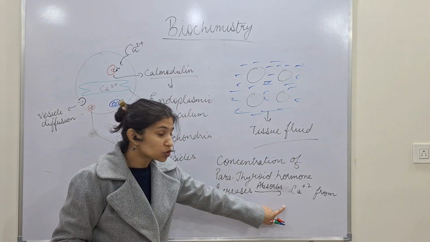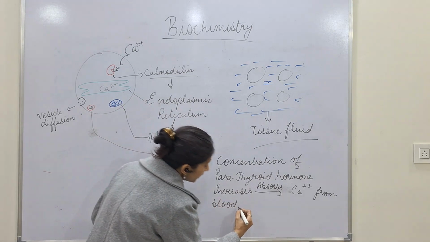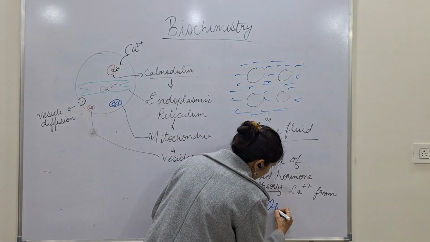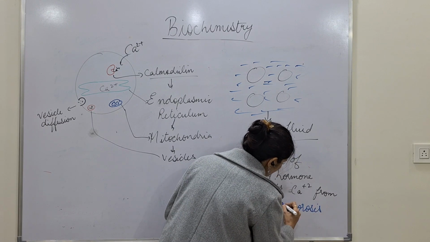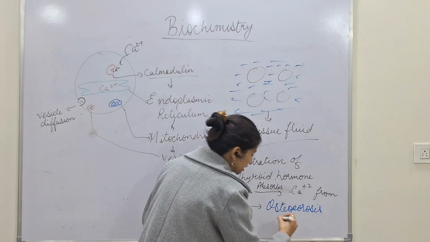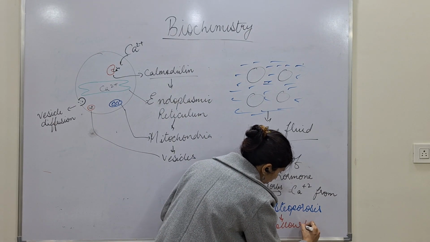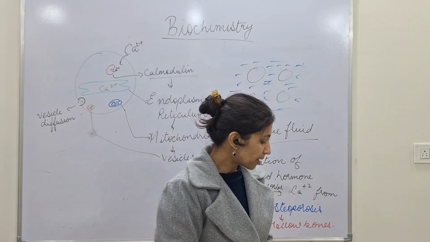The calcium has been absorbed from the blood due to the increased concentration of parathyroid hormone. This will cause a disease called osteoporosis. Osteoporosis simply means hollow bones.